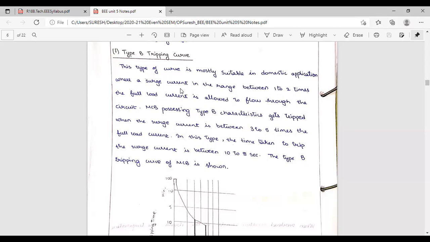When the surge is high, a high current in the range of 1 to 2 times the full load current is allowed to flow through the circuit. An MCB with type B characteristic gets tripped off when the surge current is 3 to 5 times the full load current. It won't operate at 1 to 2 times, but at 3 to 5 times. 3 to 5 times means 3 into 10 is 30, 5 into 10 is 50 ampere.